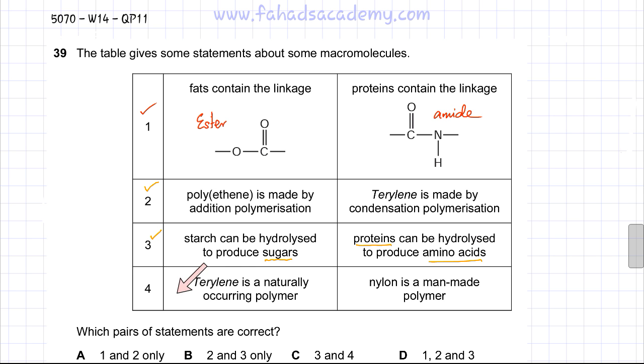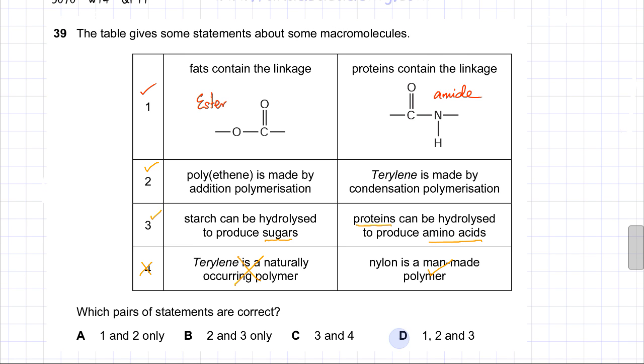This fourth statement is incorrect, because terylene is not a naturally occurring polymer. This statement is incorrect. It's a synthetic polyester which is used in fabrics. And nylon is a man-made polymer. This is correct, because nylon is used in ropes. It's a man-made polymer. But only one part, not both statements are correct. So this fourth pair of statements is not completely correct. One is correct, one is incorrect. So the correct option for this question is going to be option D, because only the first, second and third pairs of statements are correct. The fourth has one statement that's incorrect.